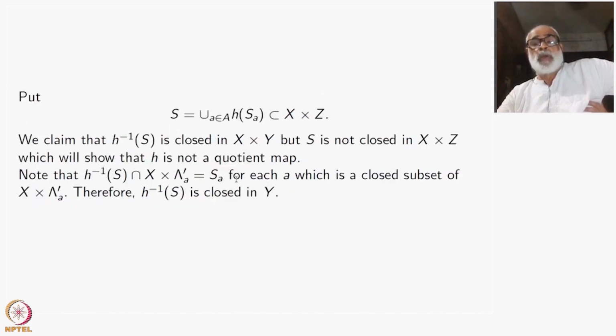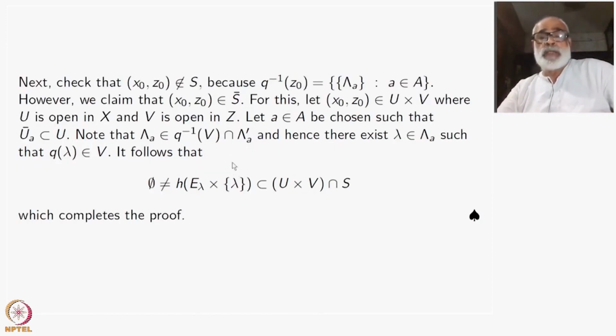Therefore, they are closed. So H inverse of S is closed. This I have already told you. All that I need to show is that its image inside X cross Z is not closed.